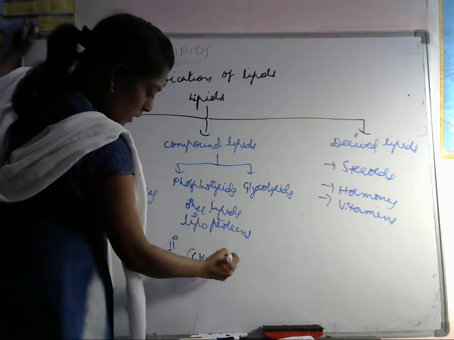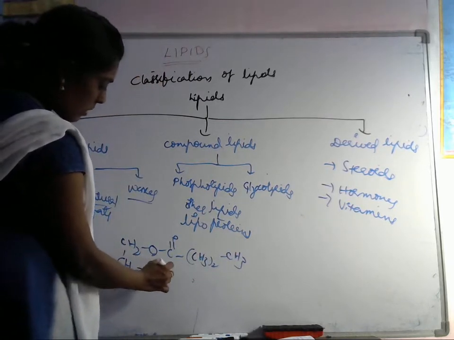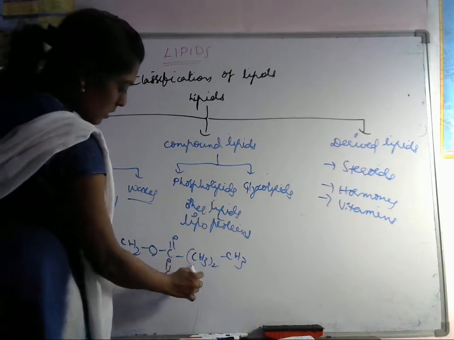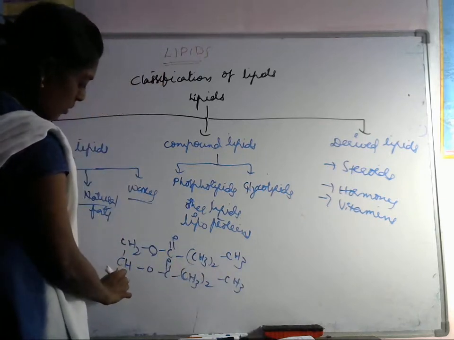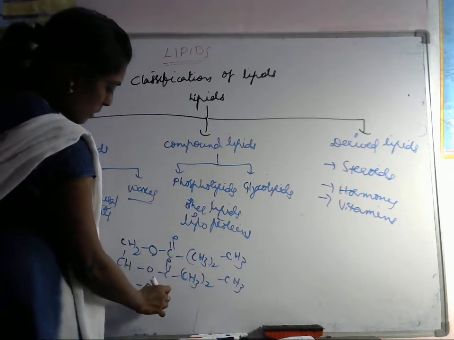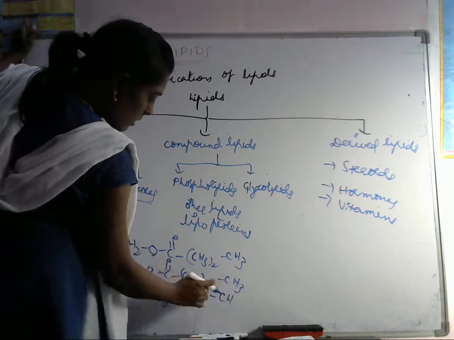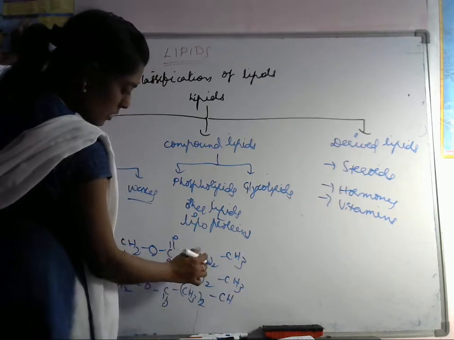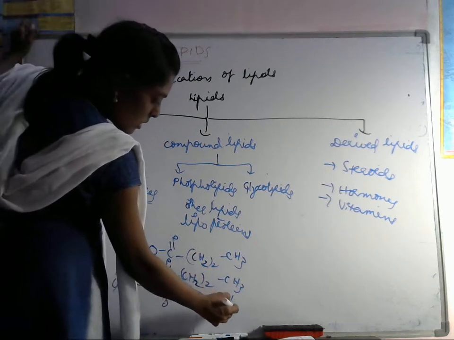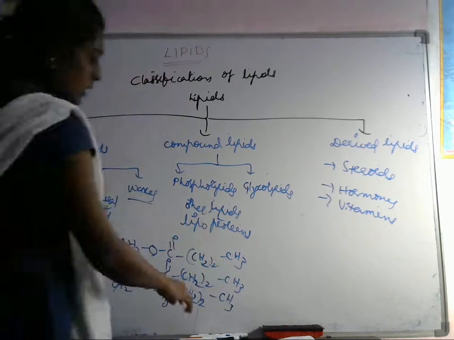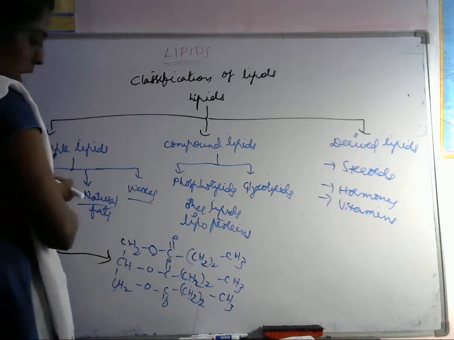This is CH3, here it contains CH, and here the same group is repeated: CH2, O, C double bond O, CH3 taken twice, CH, CH2, CH3. This is the triglyceride.